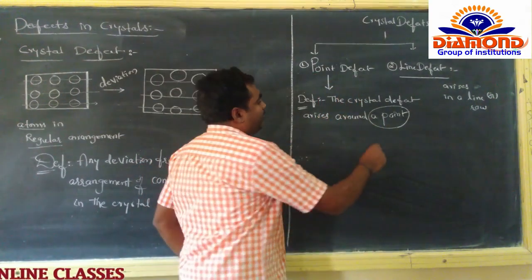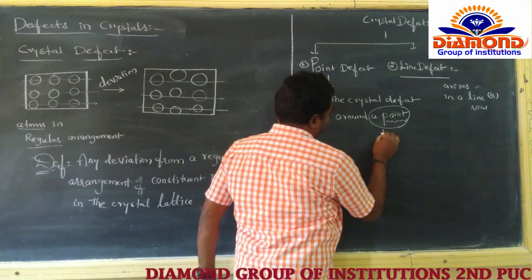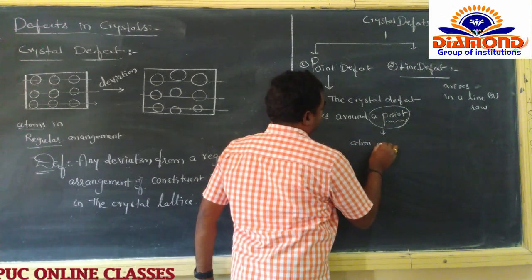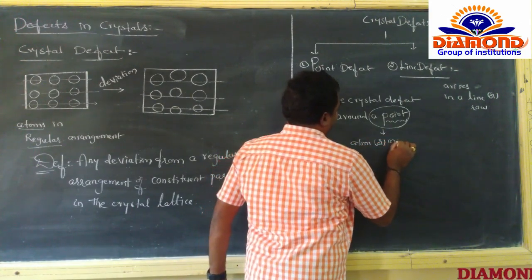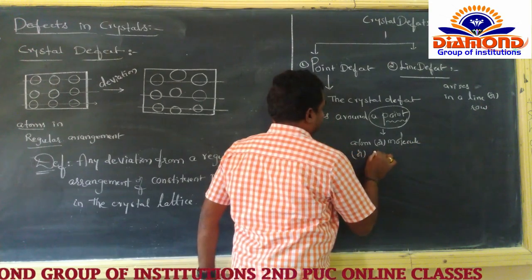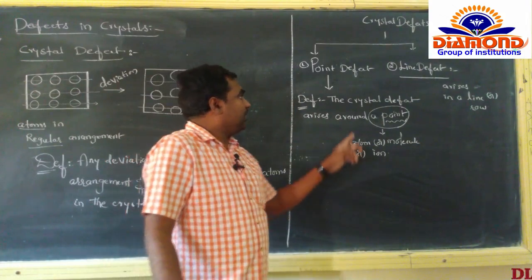Here the point may be an atom or molecule or ion, whatever it is. Around a point we get the defect.